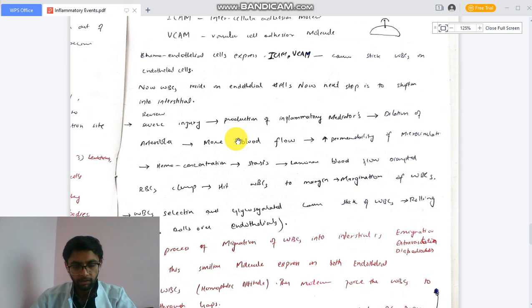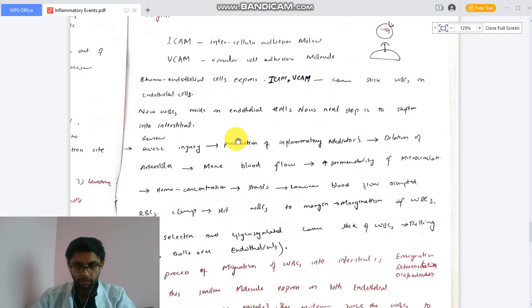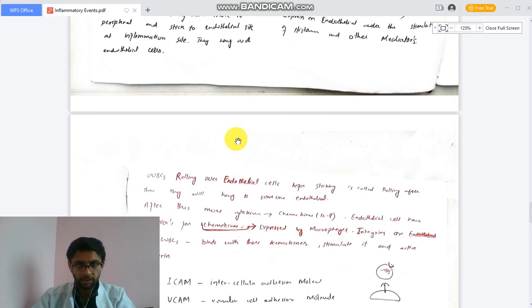The WBCs at the margin stick to the endothelial cells by special sticking molecules, then move to the interstitial space and start engulfing bacteria or the injury molecules. This whole process is called inflammation.